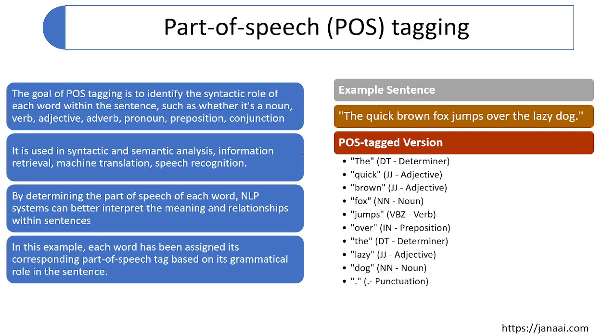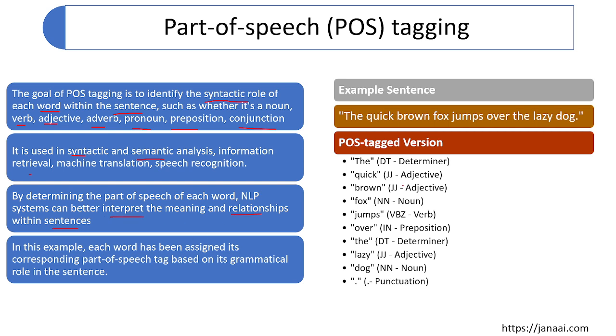Now let's discuss what parts of speech are. Parts of speech tagging identifies the syntactic role of each word within a sentence, such as whether it's a noun, verb, adjective, adverb, pronoun, preposition, or conjunction. It's used in syntactic and semantic analysis and information retrieval. By determining the part of speech of each word, an NLP system can better interpret the meaning and the relationships within the sentence.